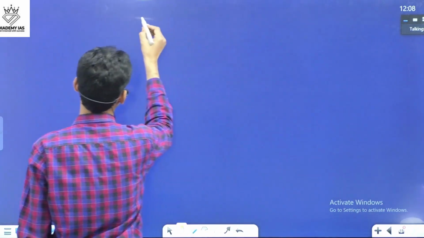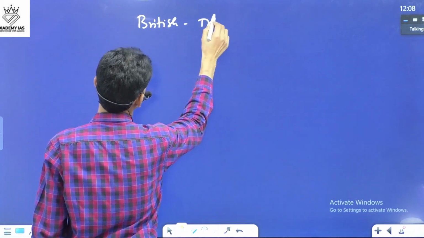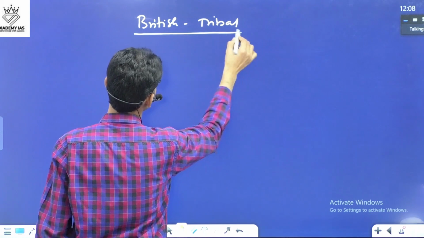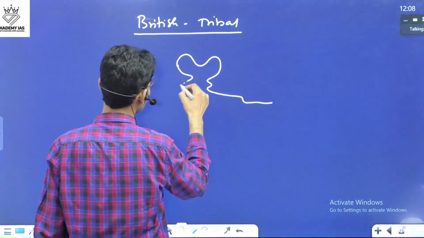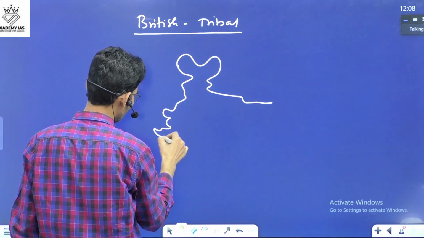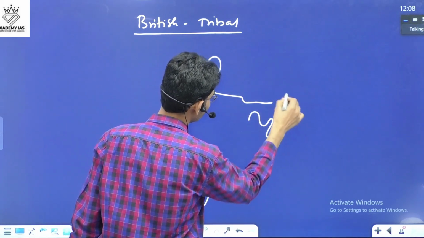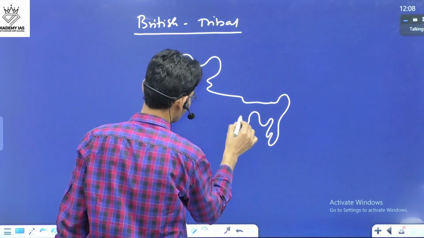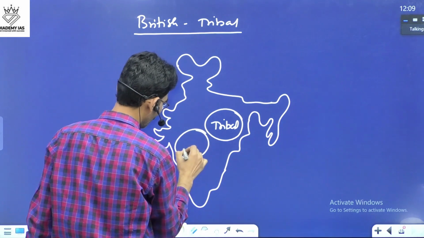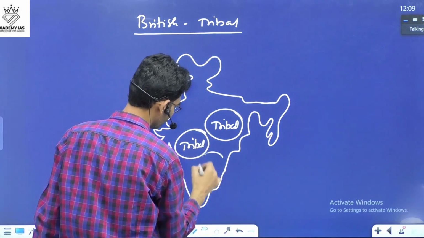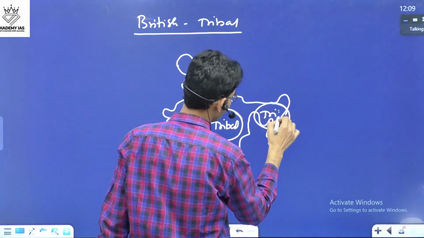So it is asking about the impact of the British on tribal people. Again, always think about India. Then you see different tribal people in different locations. So here also tribal people are there. Here also tribal people are there. Tribal people are there.